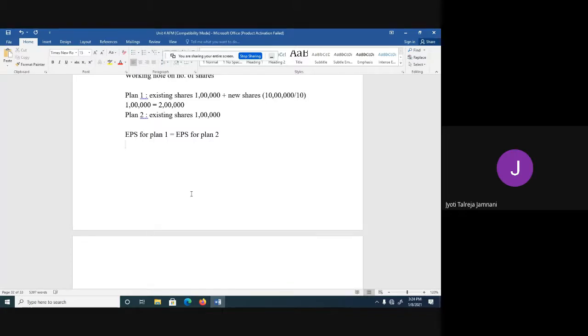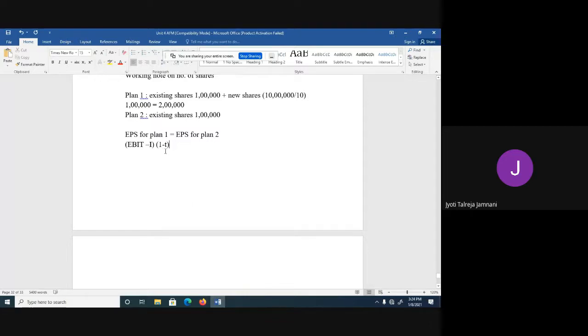So first, I will write down the equation for you. First we always take EBIT in the table. Then interest. After minusing the interest, we minus the tax, so I'll write 1 minus tax rate.